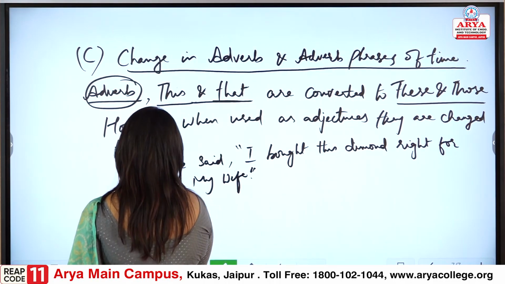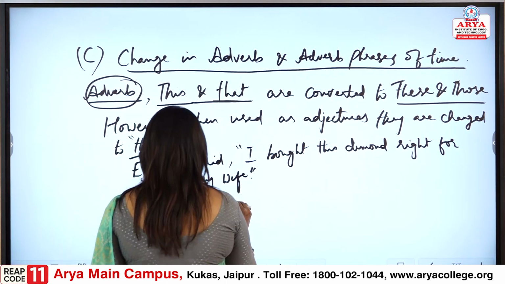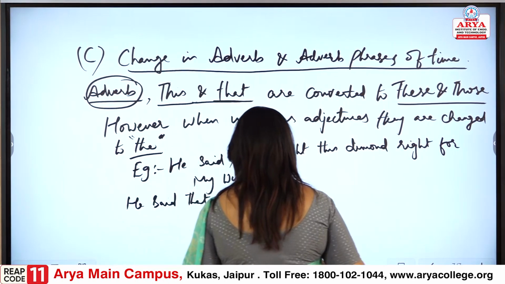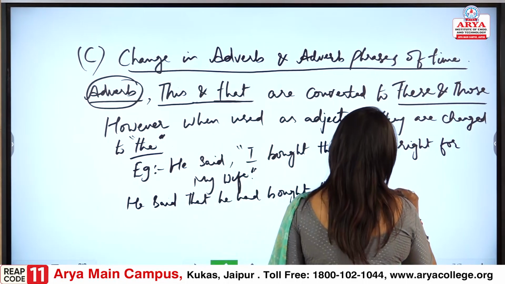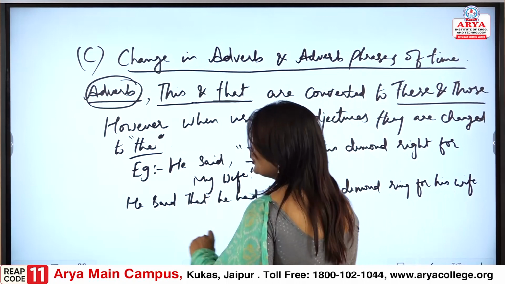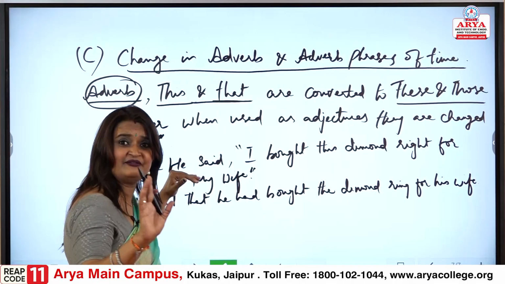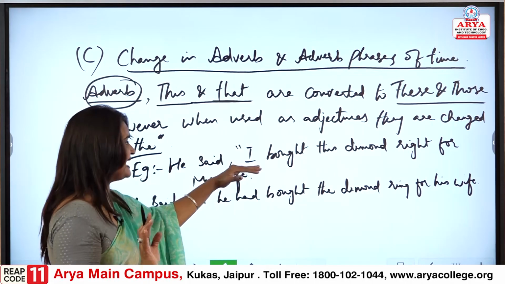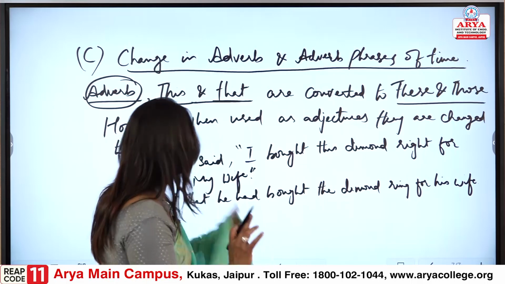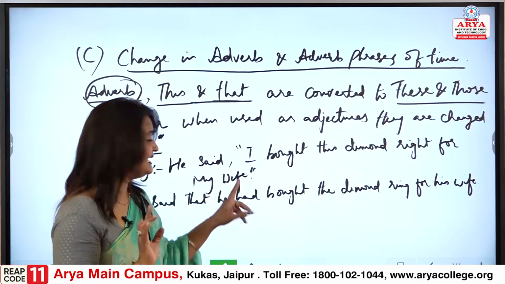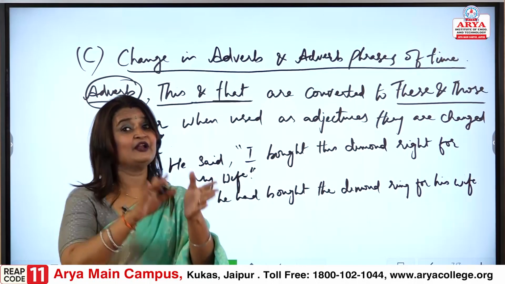He said that he had bought the diamond ring for his wife. I hope now it is clear. See, when we see the sentence, he said, I bought this diamond ring for my wife, now when we are converting it,